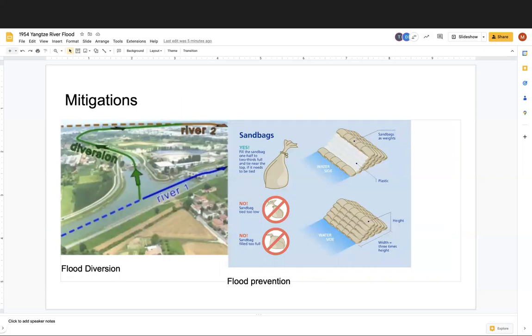Flooding was a large issue before the 1954 events. And to help prevent these events, engineers in China created a flood diversion plan. However, the flood diversion went directly to homes and farms of people who did not volunteer their land for that cause. The flood diversion plan was a major failure and in return caused more damage. To prevent the flooding, communities started to use sandbags to build their own blockage to the frequent flooding.